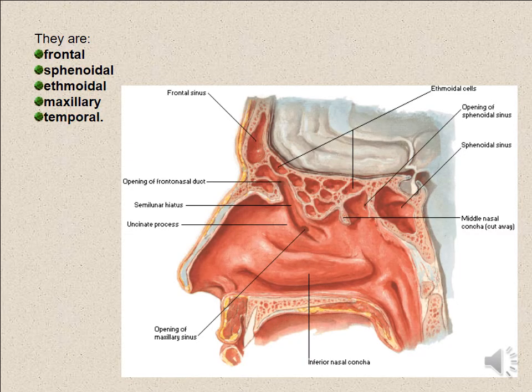They are mainly 4, and one added. The first one, frontal air sinuses; second, sphenoidal air sinuses; third, ethmoidal air sinuses; and fourth, maxillary air sinuses. And the temporal air sinuses are sinuses within the temporal bone, not related to the nasal cavity, but they have an effect on the resonance of voice and communicate with the eustachian tube within the pharynx.